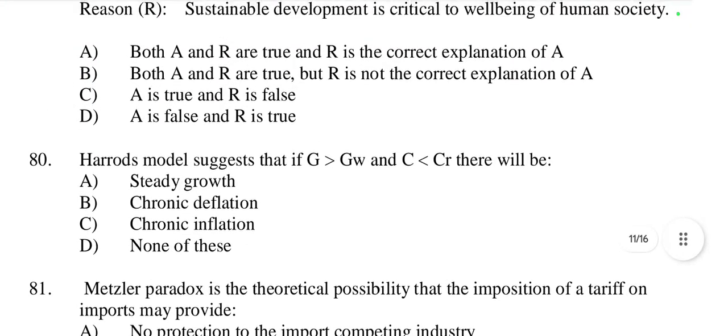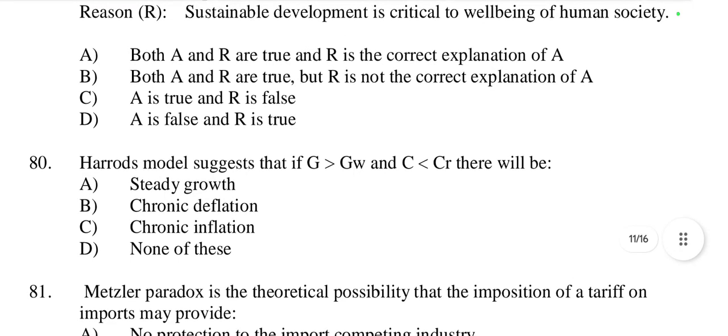Then question number 80, today's last question. The Harrod model suggests that if G is greater than GW and C is less than CR, there will be. G means actual growth, actual growth greater than warranted growth. So when actual growth is greater than warranted growth, it creates inflation.